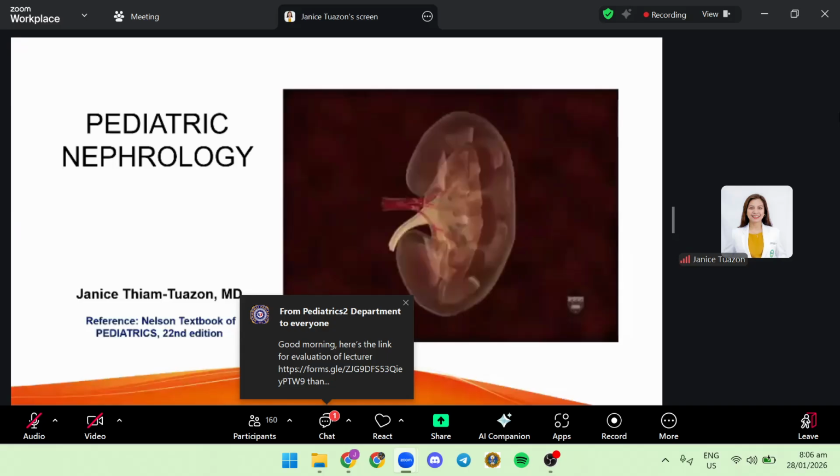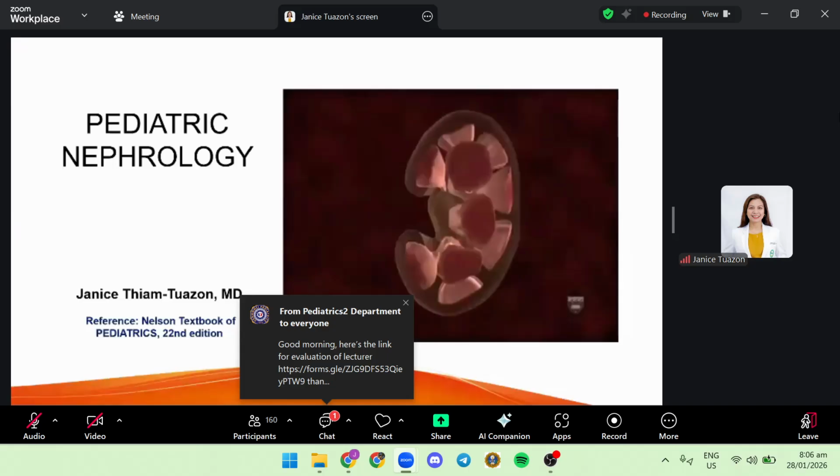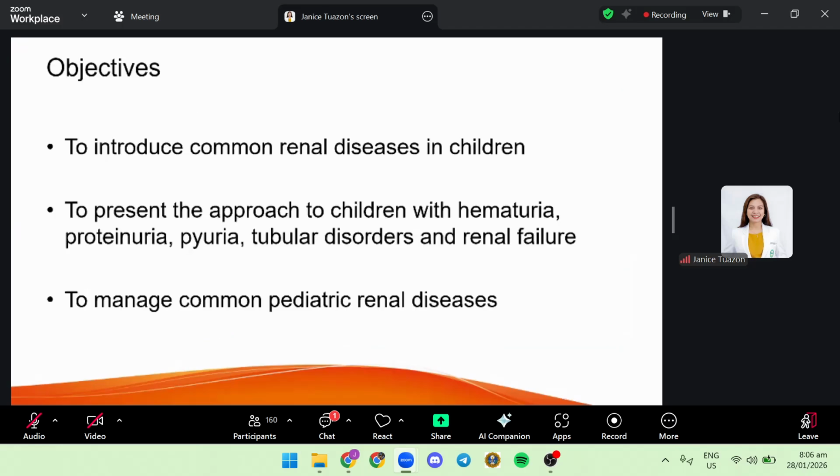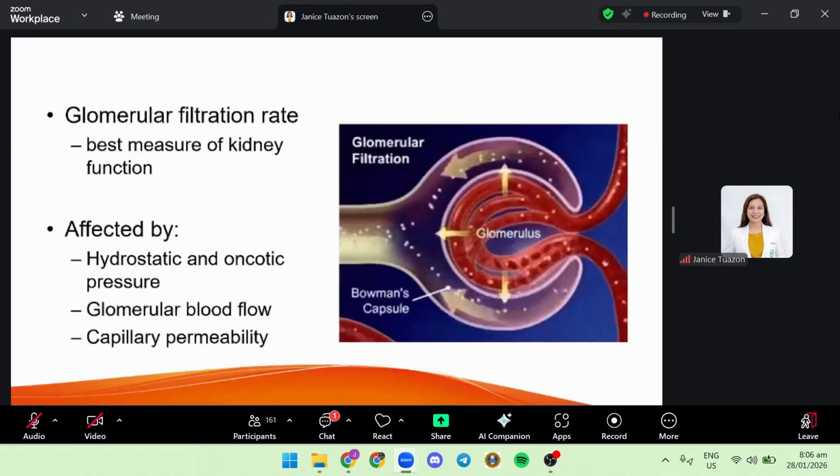So my reference for this is the 22nd edition. The goal is to introduce to you the common renal diseases in children, how to approach children with hematuria, proteinuria, tubular disorders, and acute renal diseases.